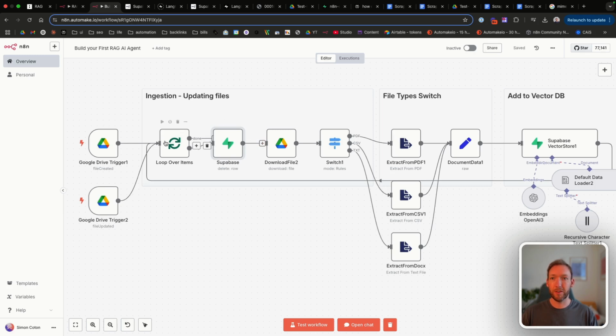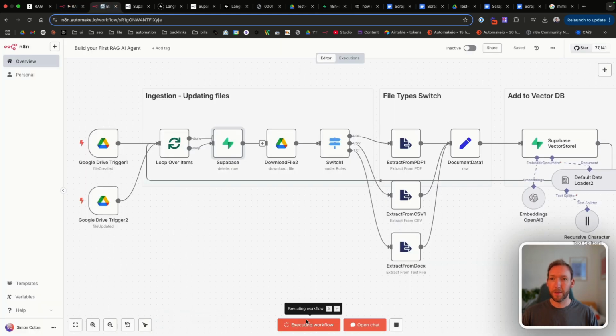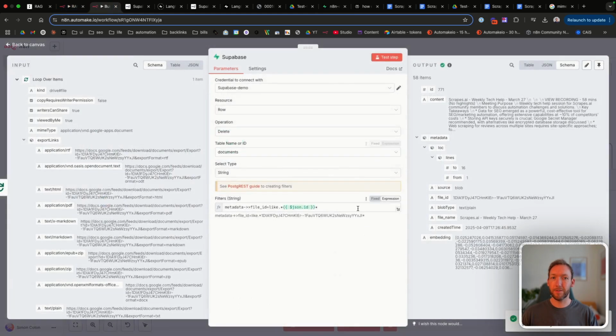And what we should see here is it recognizes that the file already exists, and it deletes some rows from our database. So to remind you, we have 111 records here. Let's test the workflow. And it said, okay, it recognizes 58 items that have this metadata of file ID. These are the embeddings, the vector embeddings. Let's remove them.